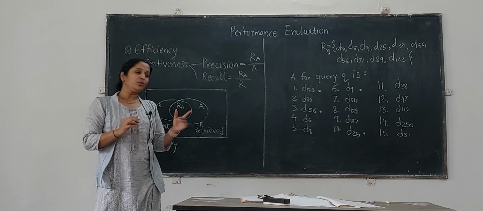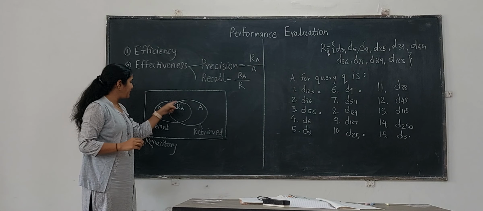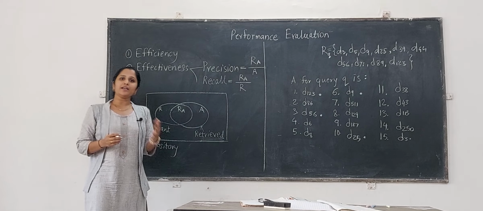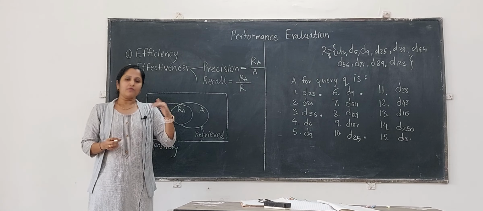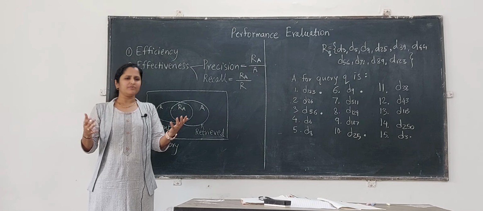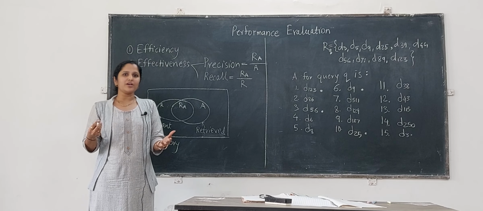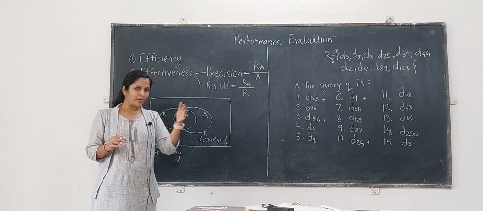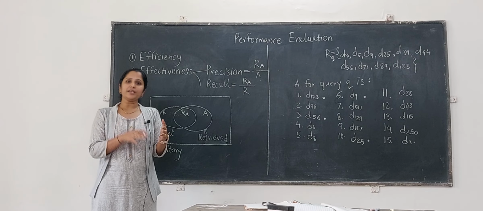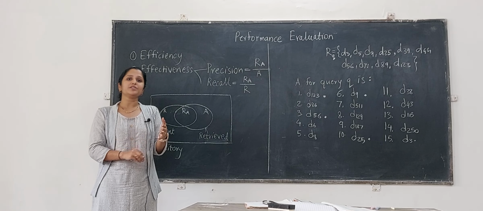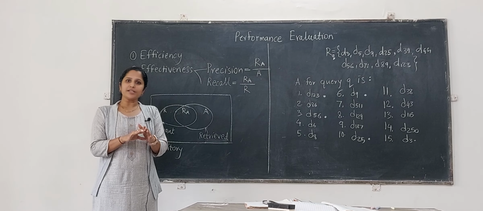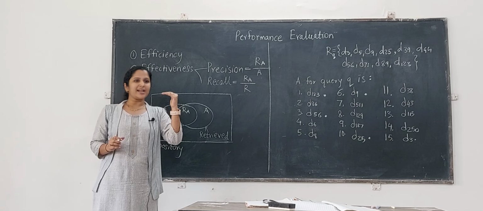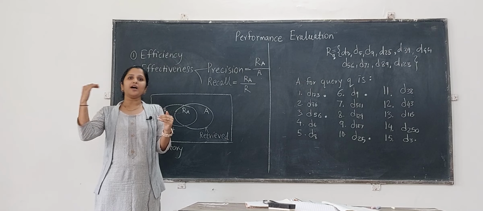Now you may ask how one can decide the set of relevant documents and retrieved documents. For doing that, there are certain domain experts who sit together. There are certain conferences called TREC and others, in which they decide the standard set of queries for the repository documents which are to be considered in the repository. Considering the documents in the repository, they set the standard question set and the standard answer set expected for it.